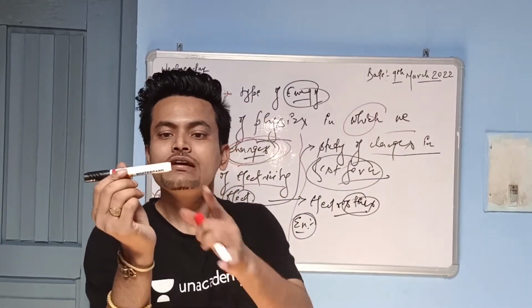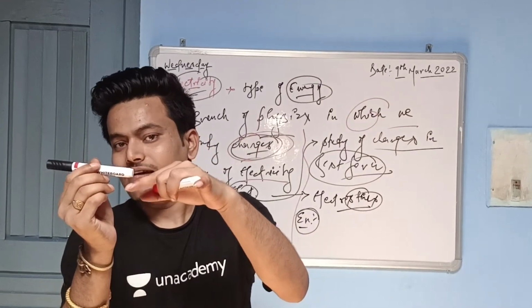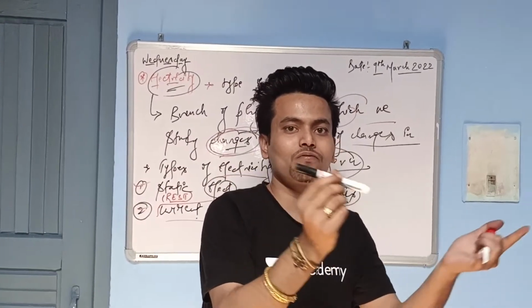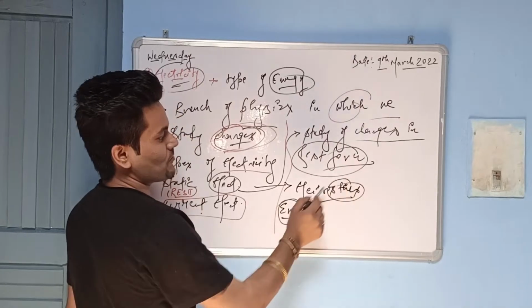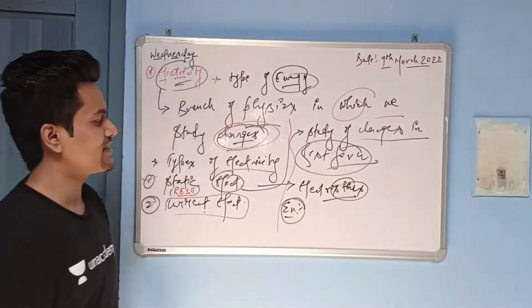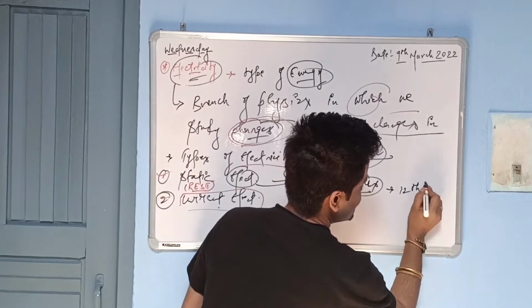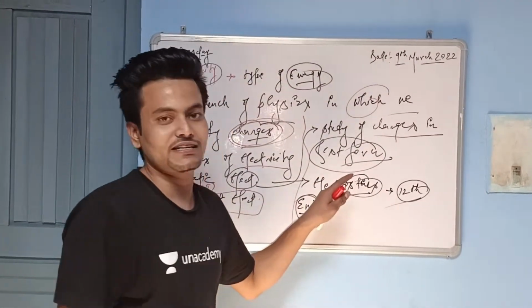Why? Because if we rub from this side, at this end we will develop a charge, and if you put that on a piece of paper, it will get attracted. That type of electricity is known as static electricity, which we deal with in electrostatics. We will study this in detail in further classes, in 12th standard.